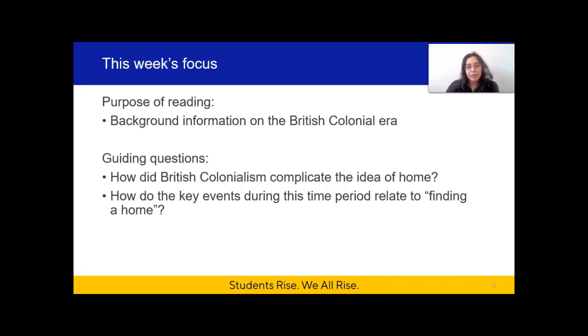So our text for the next few lessons is called A Changing World, and it is an informative text. And the reason we're reading it is to expand our background knowledge about the British colonial era. These lessons on British history will help give us some context on some key events that happened during that time period, and that's going to help us understand some of the other texts that we read over the next several weeks. So as we read over the next few lessons, there are two guiding questions that we'll be thinking about and revisiting throughout our lessons.